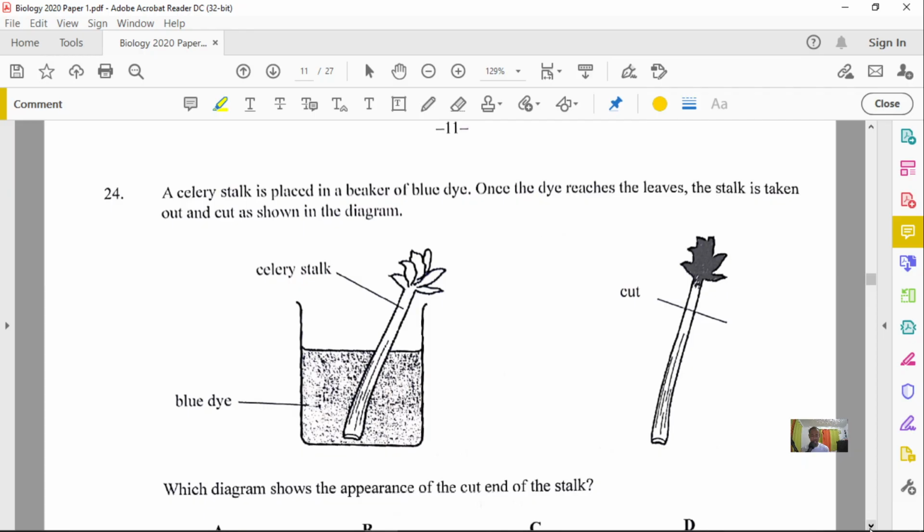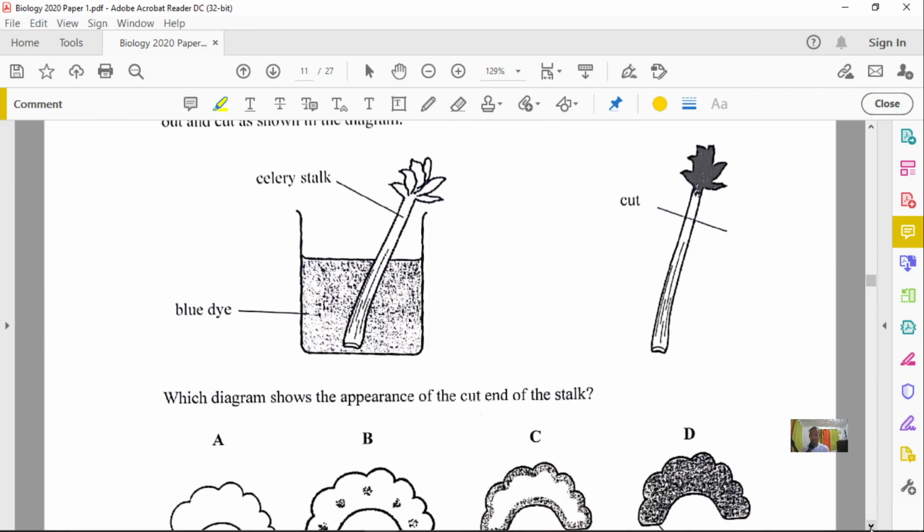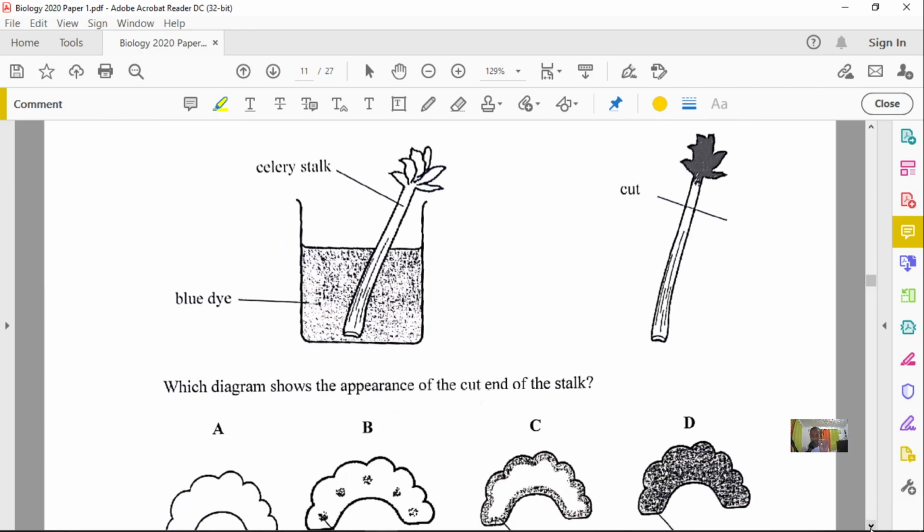Now let's look at what they're saying in terms of the options here. It said which diagram shows the appearance of the cut end of the stalk. So notice we're looking here for the appearance of the cut end of the stalk. Now if you cut the stalk, what should you see in it?